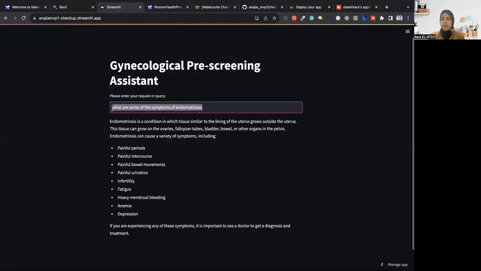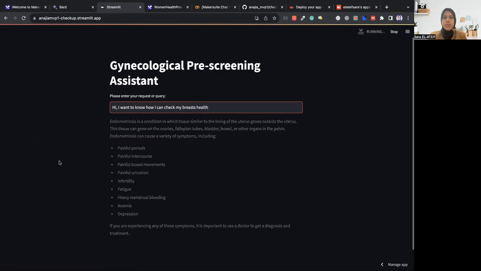So let's say, for example, hi, I want to know how I can check, for example, breast health. Usually this is one of the ways to avoid being surprised with having breast cancer: to check every month.